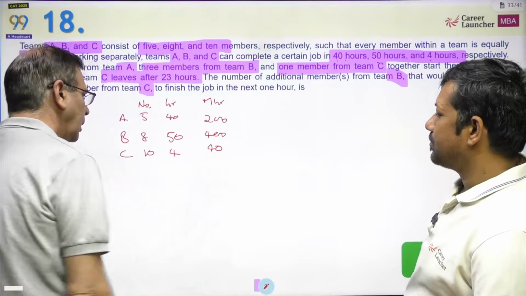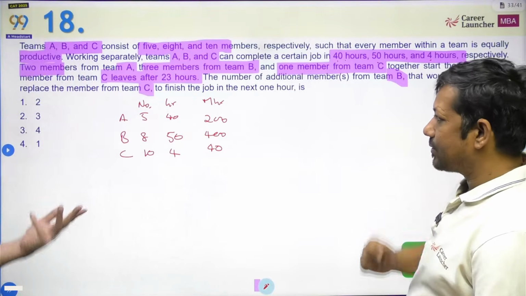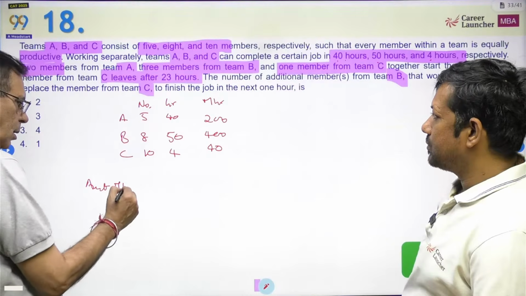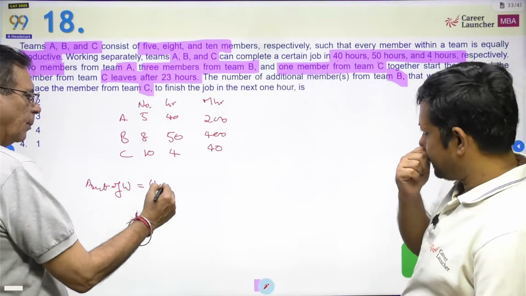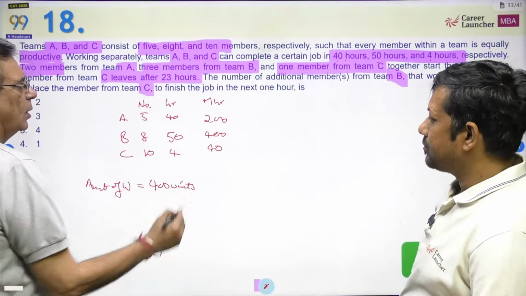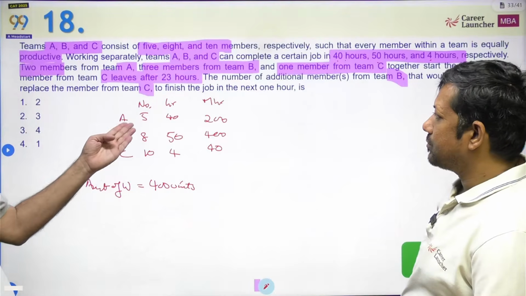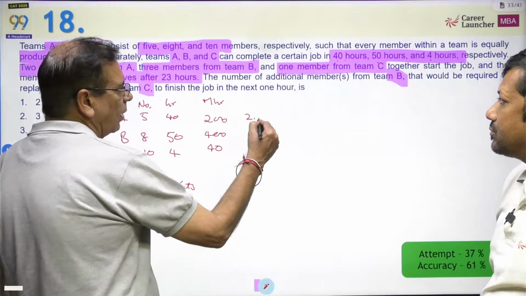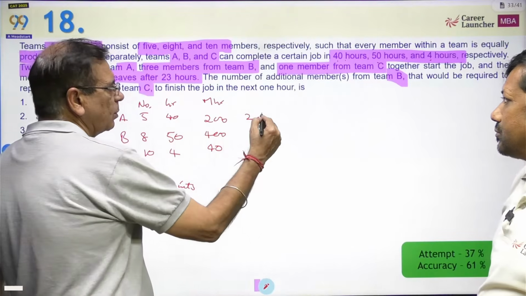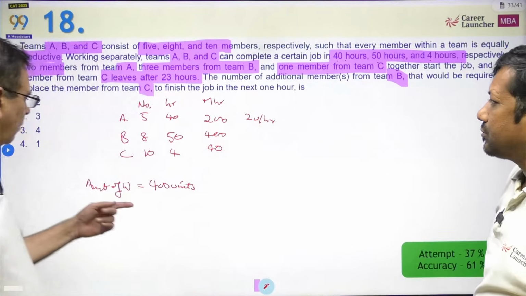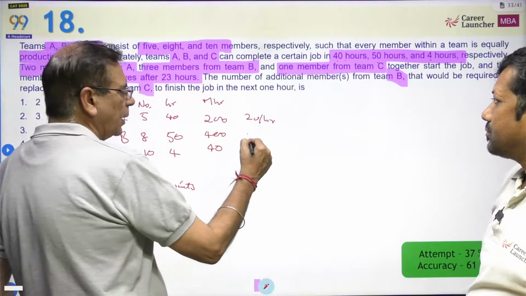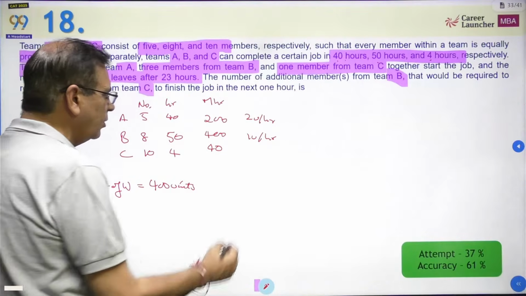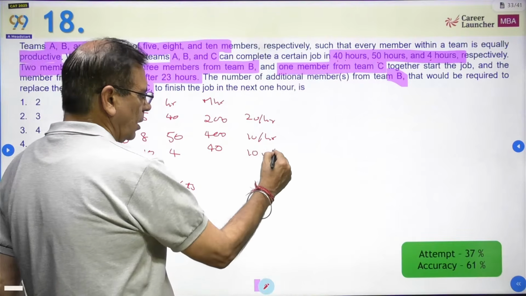Okay. So let us assume the amount of work is 400 units. If we assume the amount of work is 400 units, what does that mean? Each person out here will do 2 units per hour. So the amount of work done by each member of A is 2 units per hour. Each member of B does 1 unit per hour. And each member of C does 10 units per hour.